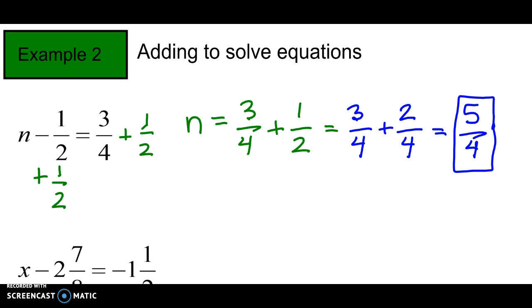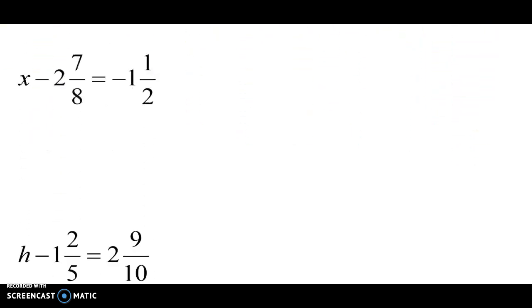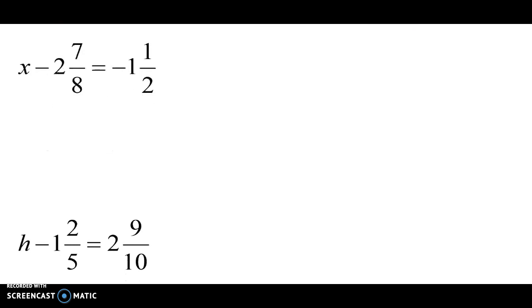So now you're probably wondering, okay, when does it get hard, like the last ones? So this one, for example, x minus 2 7/8, we would have to add to undo subtraction. So now we have a negative plus a positive. So we have to think about, will our final answer be positive or negative? Well, the negative 1 is smaller than the positive 2 7/8. So our answer will be positive, but we have different signs.